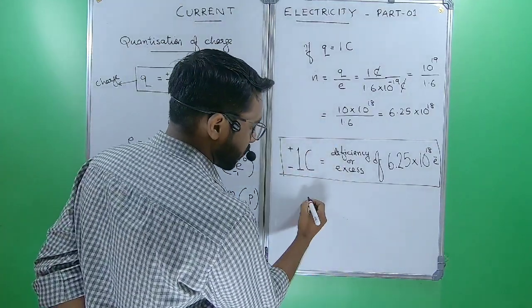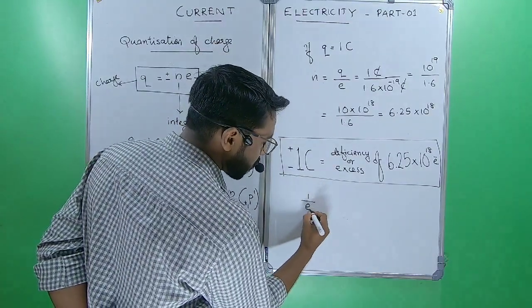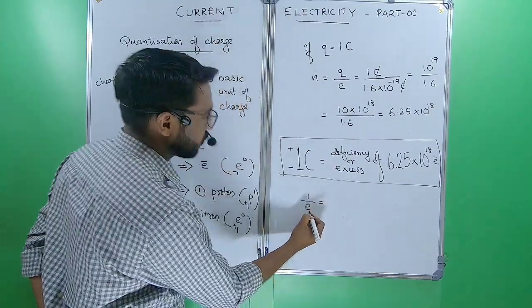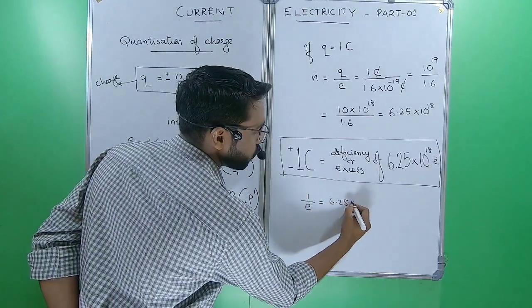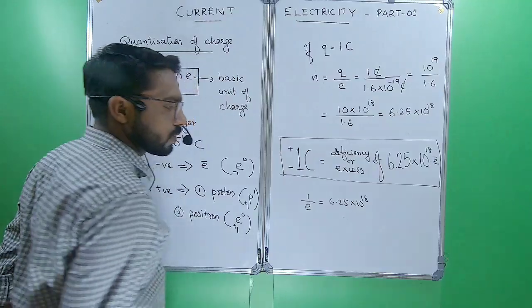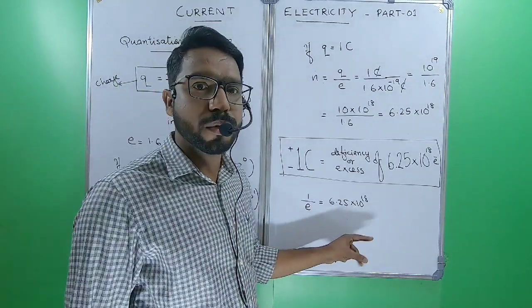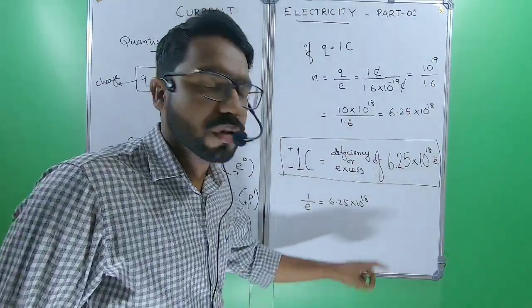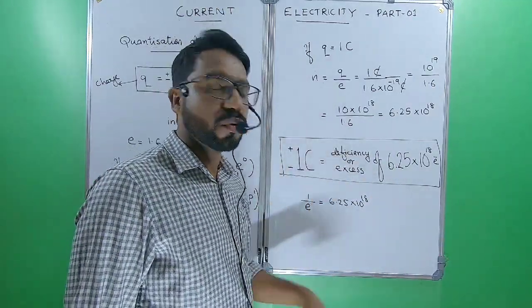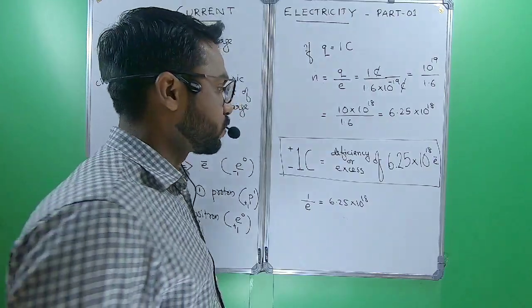And you should always remember that the reciprocal of the electronic charge, or basic unit of charge, is 6.25 into 10 power 18. This will help you to convert joule into electron volt and electron volt into joule, the units of energy simply.